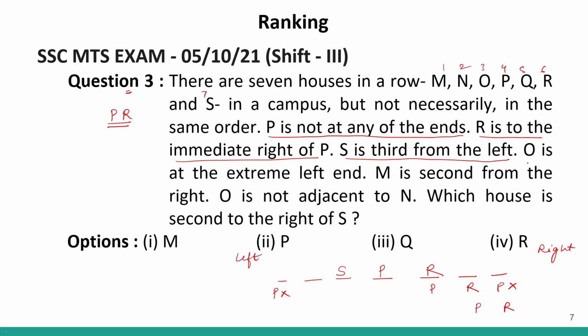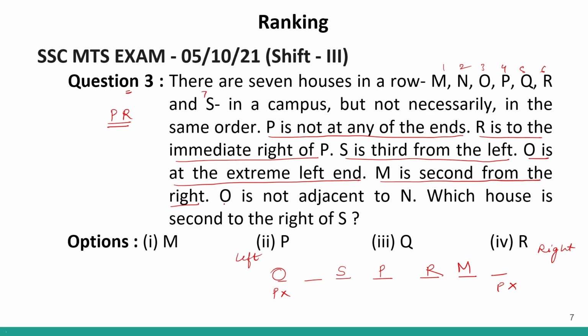Now it is given to us that O is to the extreme left end. So O is over here. O is to the extreme left end. It is given to us that M is second from the right. So second from the right means 1, 2, M is over here. If M is over here, this possibility cannot happen and this possibility cannot happen. So we have O, S, P, R, M.